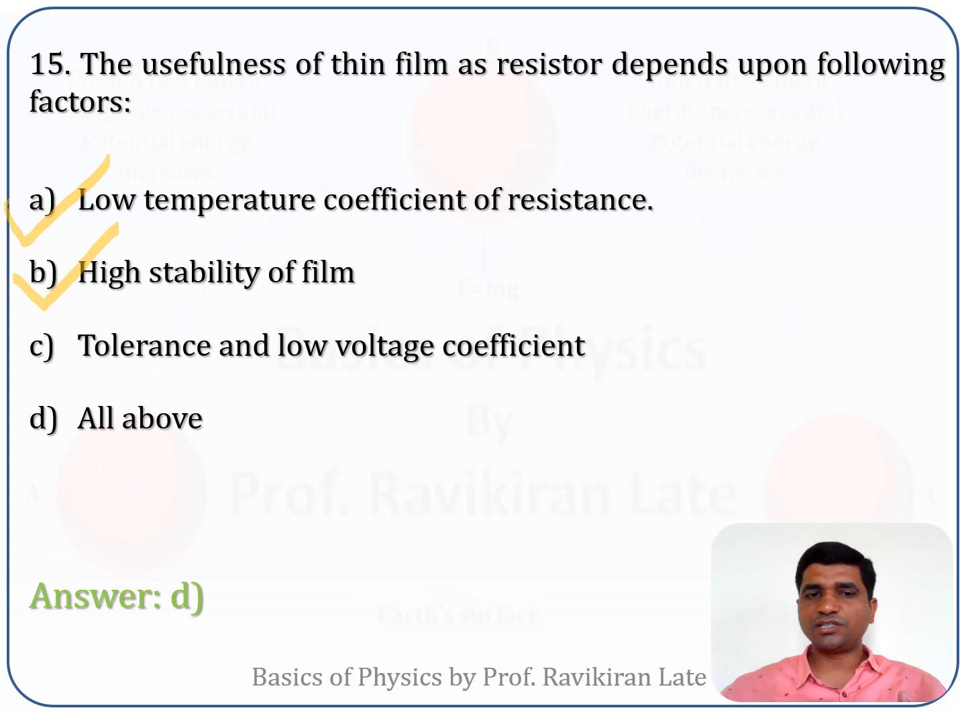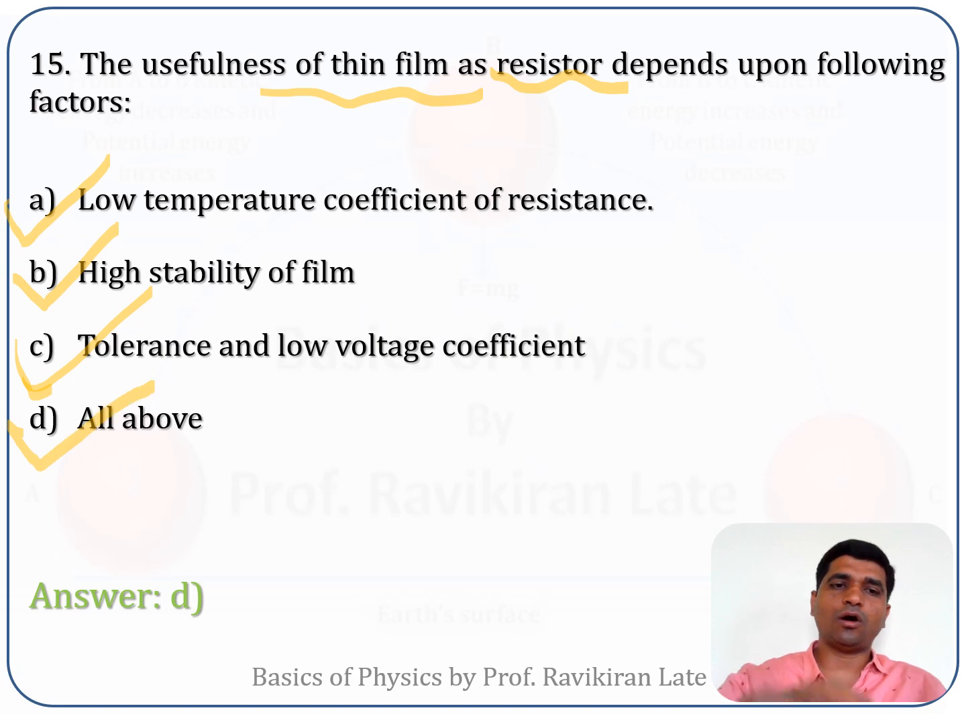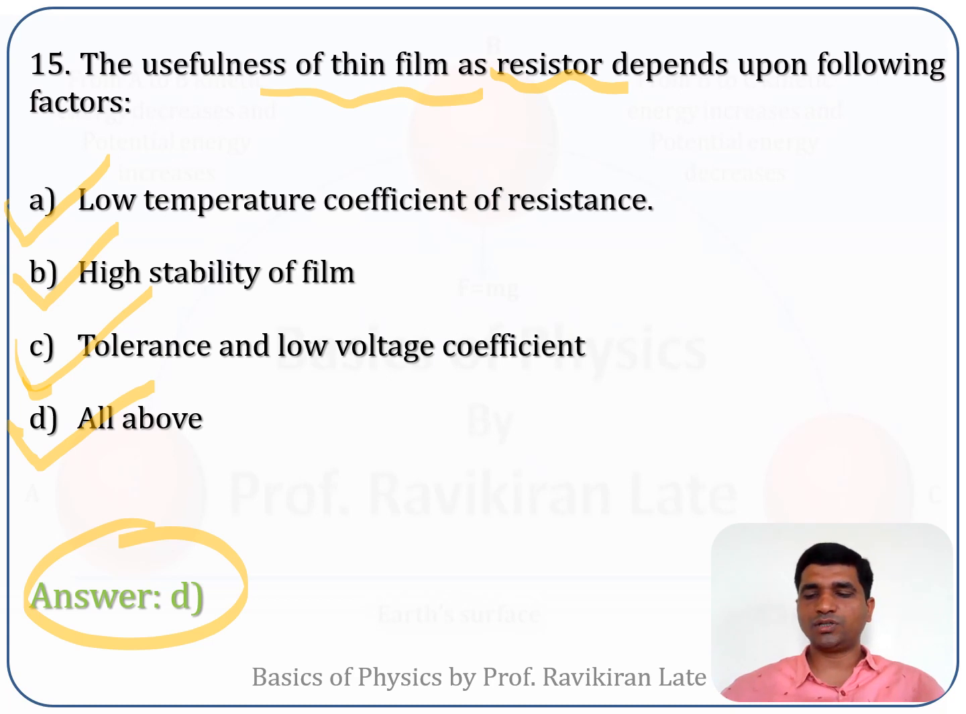Now option C suggests tolerance and low voltage coefficient. Obviously, in order to have a better application, the thin film prepared must have a high value of tolerance, and the voltage required to drive such devices must be low. So it is also a good parameter which decides the application of the thin film as a resistor. So obviously all these four parameters are considered for the application of thin film in resistor devices. So option D is the correct answer for this question.